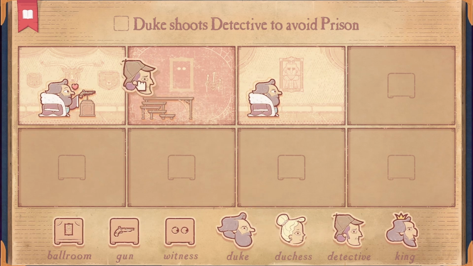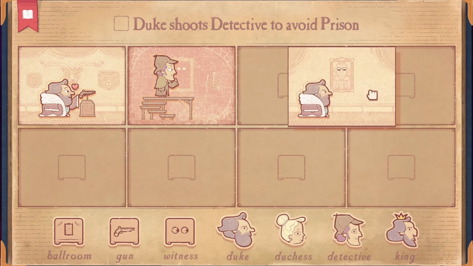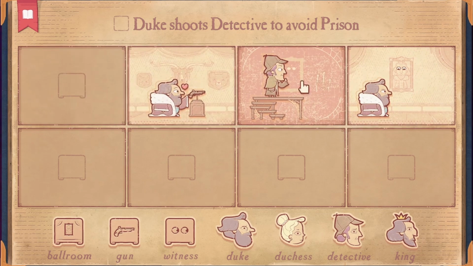So the detective is spying on the king, but I don't really understand how the king and the duke get into trouble. Oh, unless the king is playing around with his wife, the Duchess here. Okay. So let's do that.